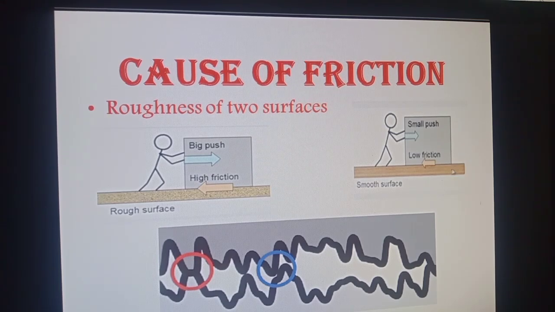And if you slide the same object, say a sack of flour, on your floor tile, then it will be easier for you to drag it on your smooth drawing room tile as compared to the grassy lawn, because on the grassy lawn there is more friction and on the smooth tile floor there is less friction, although friction is there. So the cause of friction is the roughness of the two surfaces. The rougher the surfaces, the more the friction.